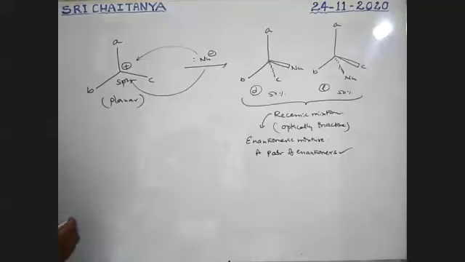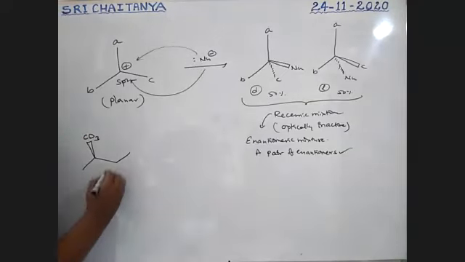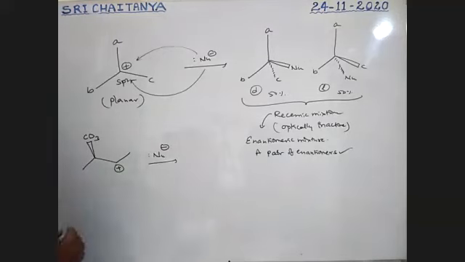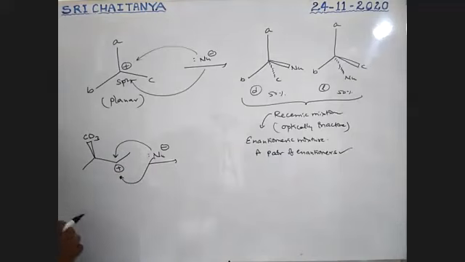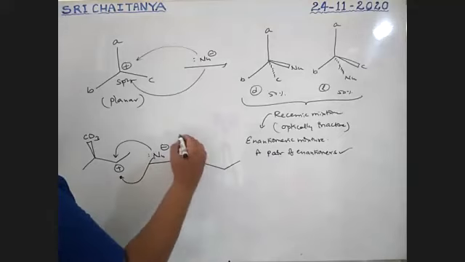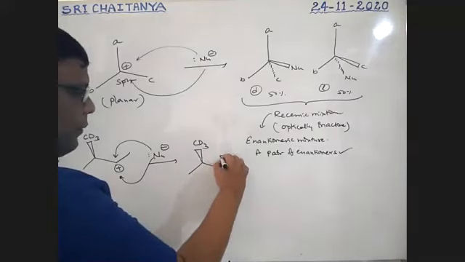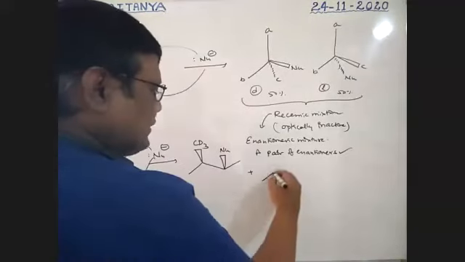For example, it seems to be like this. It is a CD3, and this carbon has a positive charge. Now there is a nucleophile. It may attack this side or this side. These two are possible. That gives CD3 with the nucleophile on the same side or on the opposite side.